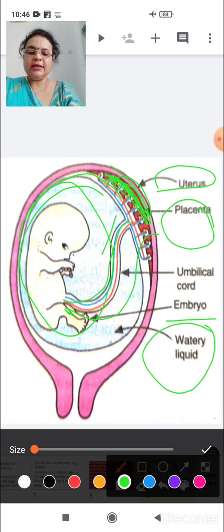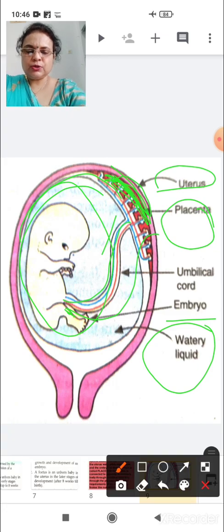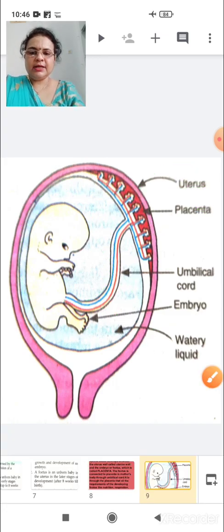Nutrition and valuable material transfer from mother to baby through the umbilical cord, which is the placenta, and all the waste material transfers with the same procedure through the umbilical cord to the mother's blood, through the uterine wall later on. Clear?